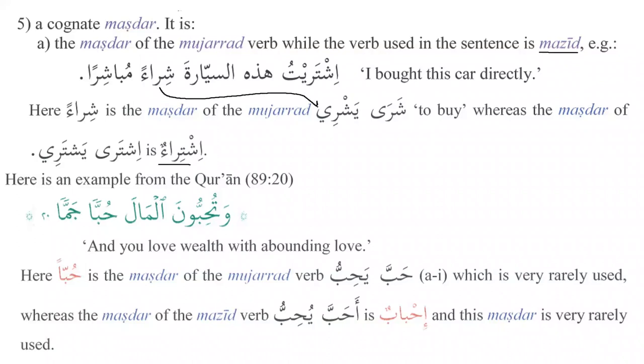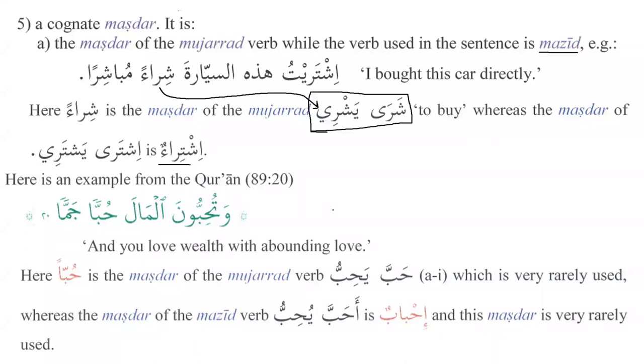Shira'un, which is basically the masdar of shara, yashri. And also something very important we will see over here: the verbs generally that we have over here, for example, shara, is not very common. The verb ishtara is very common. But the masdar ishtira'un is not very common, and shira'un is very common. You might have seen, if you live in the Middle East, shira'un wa bay'un, buying and selling.